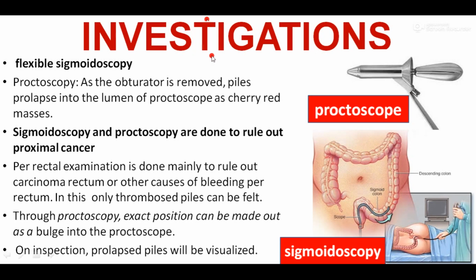For investigation purposes, we go for flexible sigmoidoscopy and proctoscopy. Proctoscope is made up of two parts. The first one is the proctoscope and the second is the obturator. As the obturator is removed, piles prolapse into the lumen of the proctoscope as a cherry red mass. Sigmoidoscopy and proctoscopy are done to rule out proximal cancer and any other cause of bleeding per rectum. Now, by proctoscopy, the exact position of piles can be made out as it bulges in the proctoscope. And if you go for inspection, then prolapsed piles can be visualized.